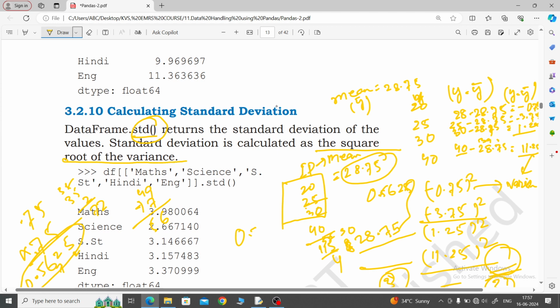Suppose the variance has come 25, you will do the square root, and then 5 will come, because square root of 25 means 5 into 5. So 5 is the standard deviation. So whenever standard deviation is asked, first you have to find the variance, then afterwards you can find the standard deviation.